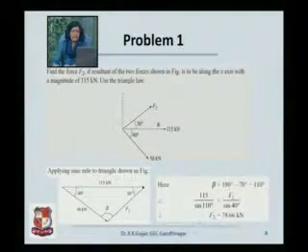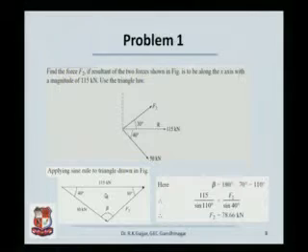Let us start applying the trigonometric laws of sine and cosine. Before that, let us see how to find out beta, the angle between F1 and F2 within the triangle. Beta is going to be 180 minus 70, that is 110. 70 is the total angle between the two forces.